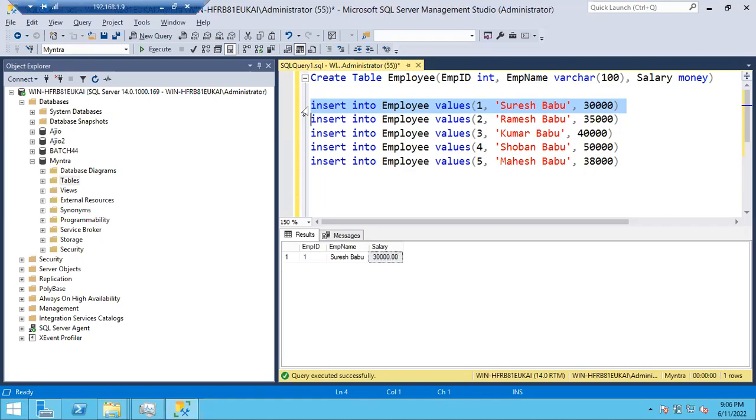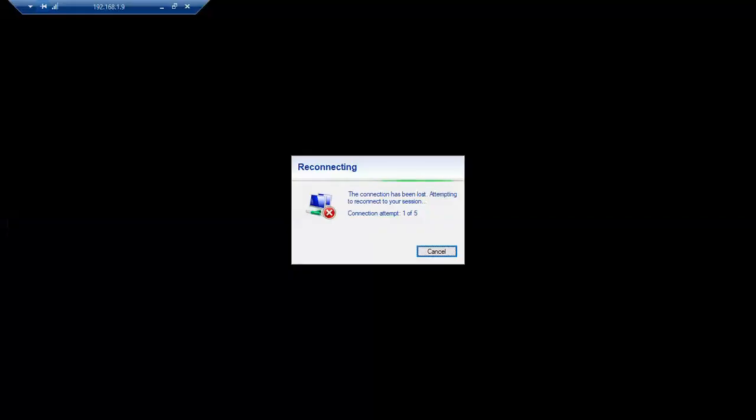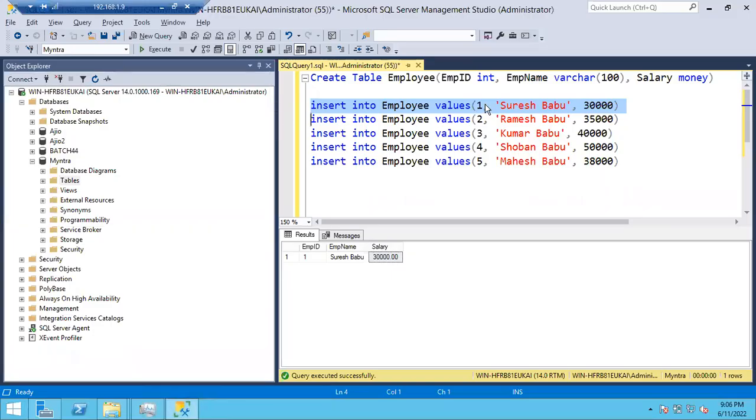Okay, fine. It will execute, guys. It will execute. The answer is it will execute. Why? Because if you don't specify the primary key, you can insert as many duplicate records, no issues. If you specify a primary key, it won't allow duplicate values. One is already there, it won't allow.